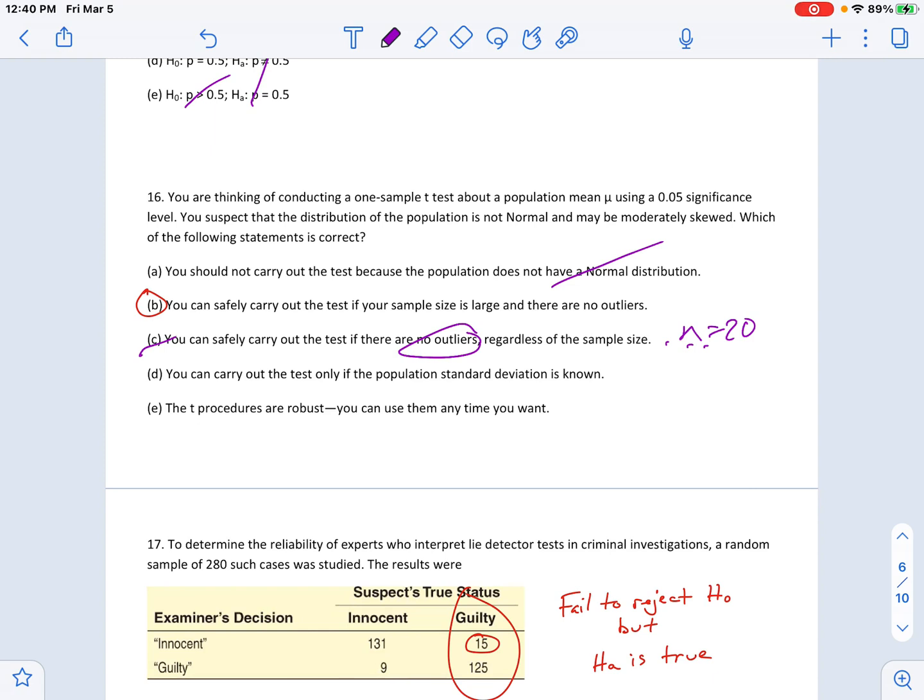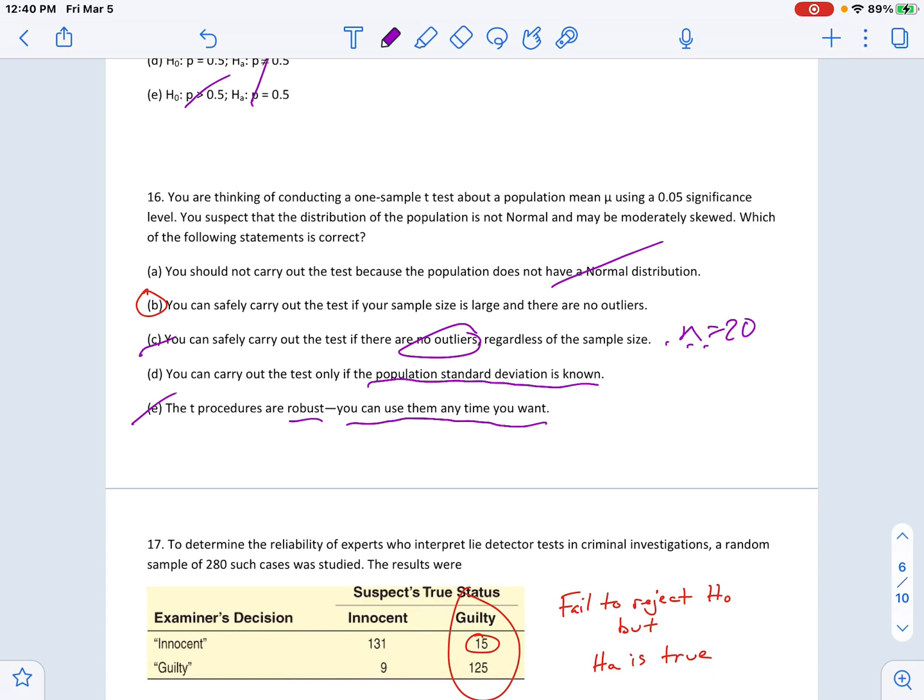You can carry out the test only if population standard deviation is known. That's not necessarily true either. If you know it, then you would use a Z. If you're doing this, those things don't match. Additionally, we don't know anything about our sample size, so we don't know if we can do a Z test. And then T procedures are robust. You might not know what that means, but it basically says you can use them anytime you want. That's not true because there's conditions to check, so we have to be able to use them at certain times.